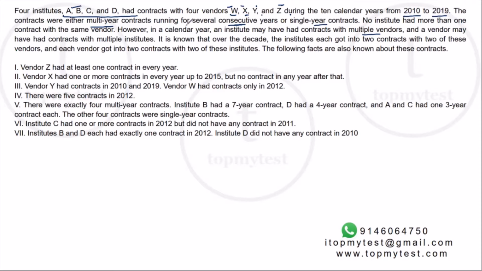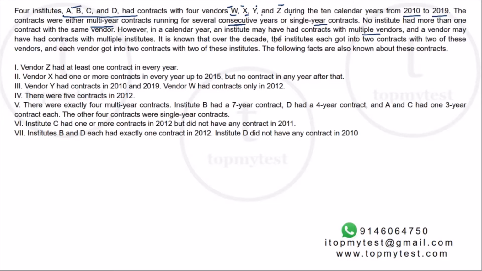Right. And the contract will either be a consecutive year contract. So if it is a 5-year contract, for instance, it will be treated as one single contract. It will not be treated as 5 1-year contracts or 1 2-year contract followed by a 3-year contract. So it will not be like this. Okay.